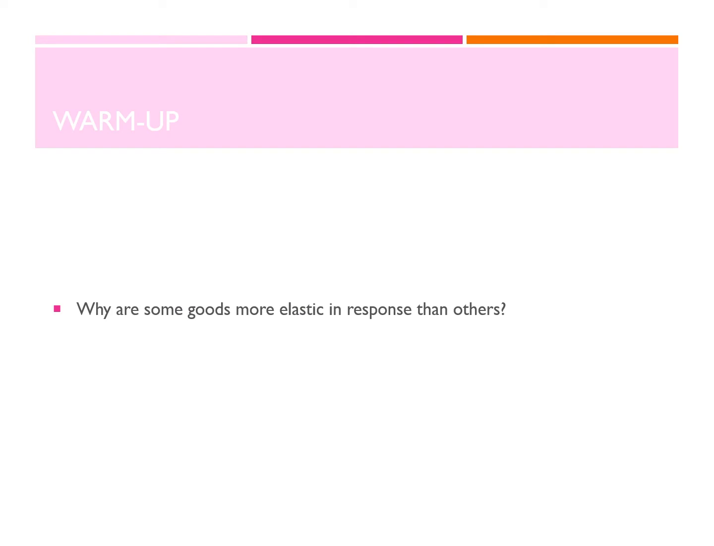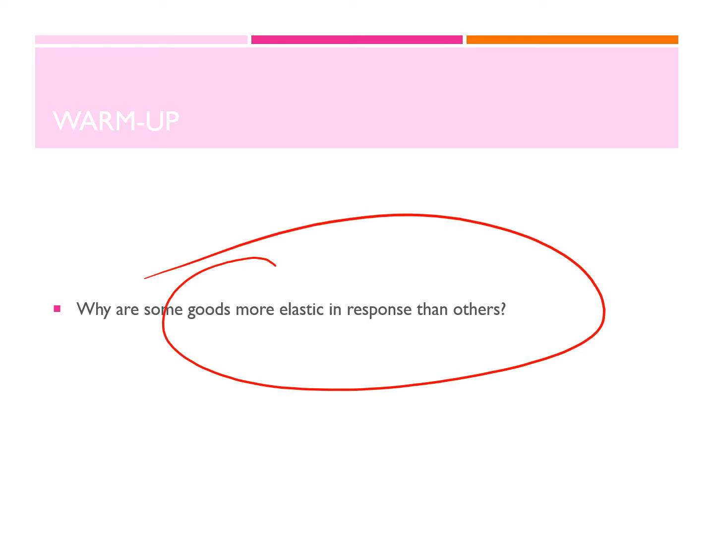Now, we will be explaining why some goods are more elastic in response than others. So sometimes, if I give you two different goods, you would be able to tell me whether the demand on that good is elastic or inelastic without even calculating elasticity. So when you calculate, you will only be checking for the right answer, like you were able to interpret it correctly.